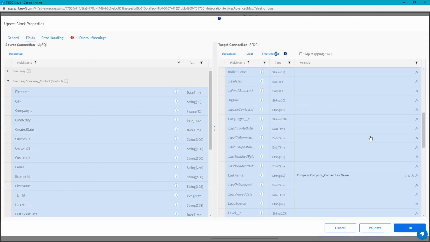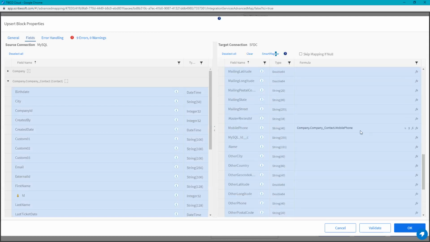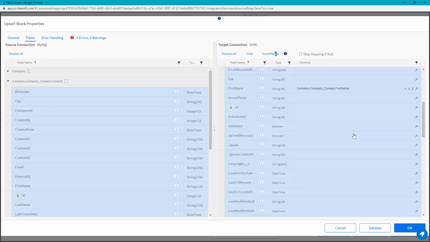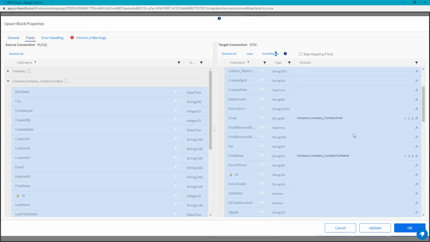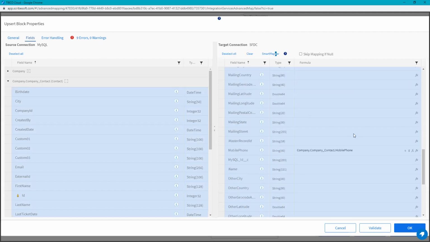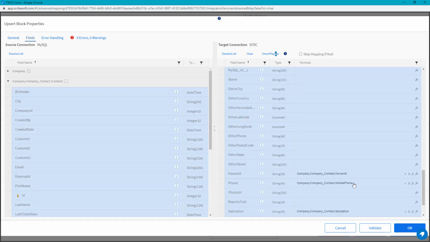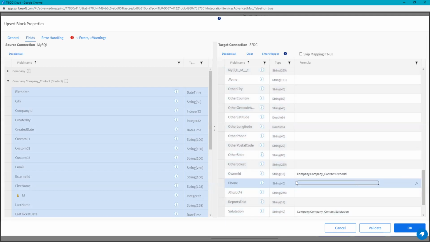And everything's mapped. Then I'm going to take this phone one out because it's actually the mobile phone. So we'll take the phone one out. Where'd that go? Mobile phone. Take this one out. Also, the owner ID. This one's actually incorrect.